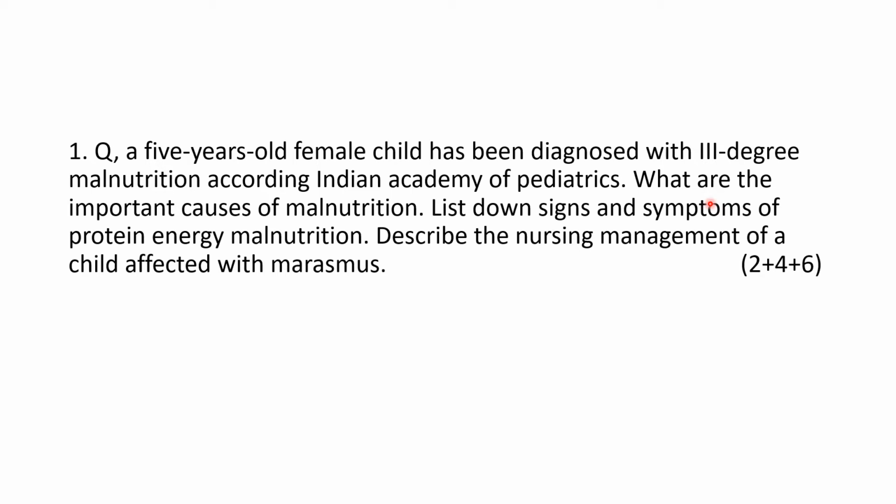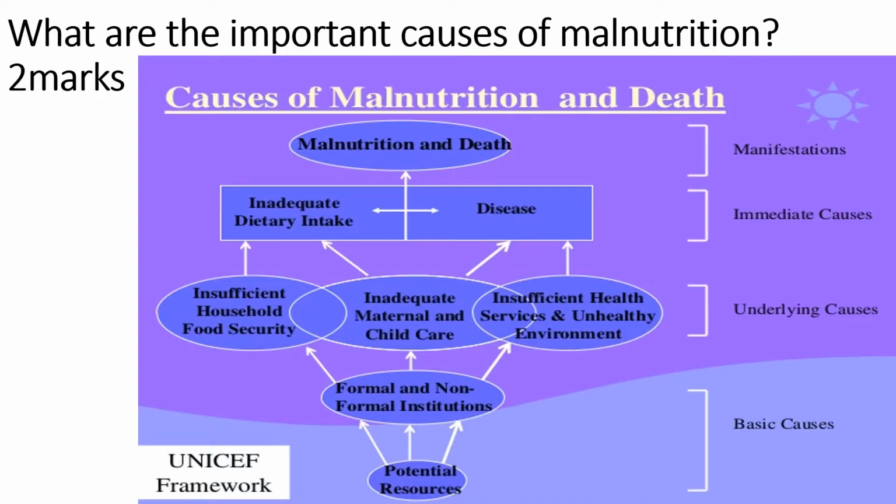Here, for the causes, the mark is 2. For listing down the signs and symptoms, the marks is 4. And for the nursing management, the mark given is 6. Total 12 marks. Coming to the first part of the essay, that is, what are the important causes of malnutrition? Here you can see the causes of malnutrition are divided into basic causes, underlying causes, immediate causes, and finally the outcome. The basic causes include potential resources, formal and non-formal institutions.